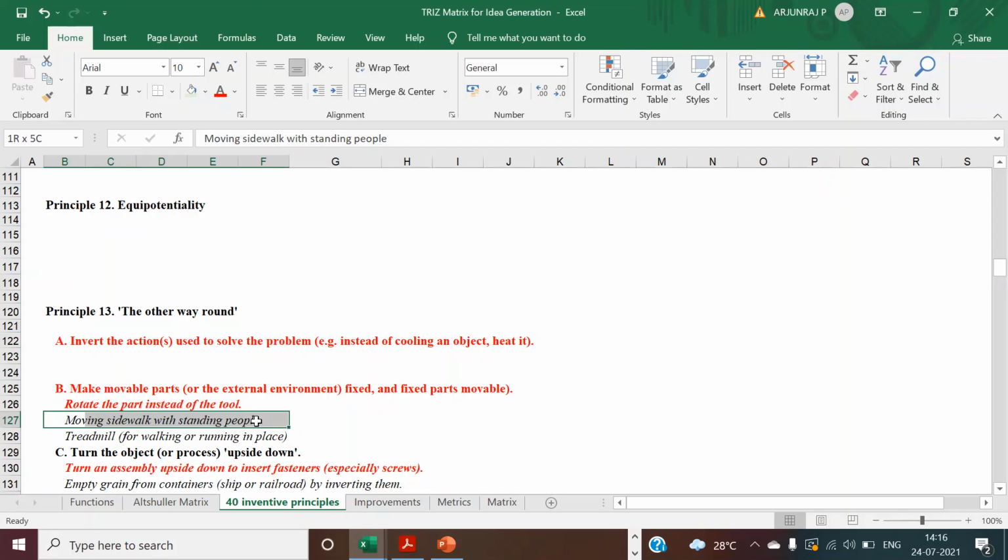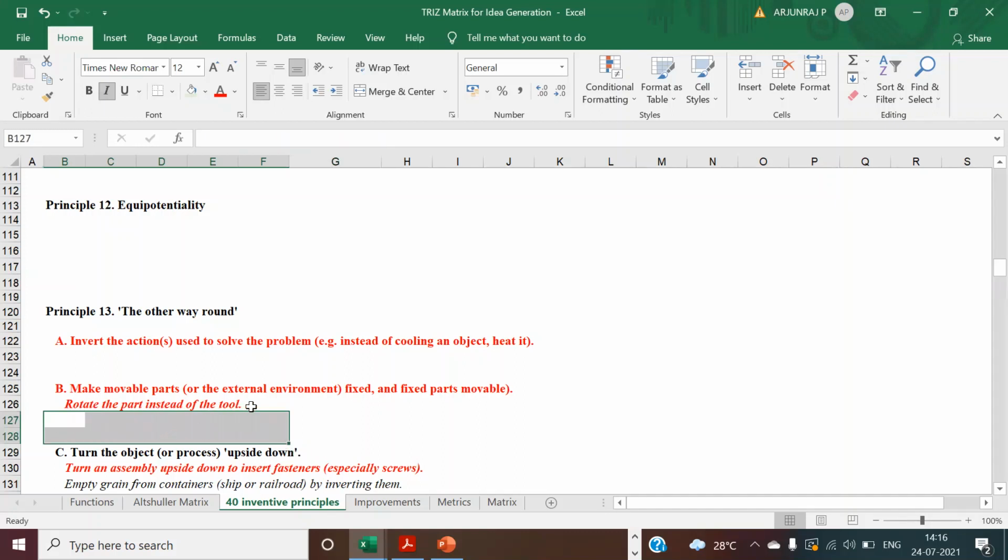But what is the function? I need to get something more from this kind of exercise, right? What is the function here to make it exercise more? I can do it either by going for a sidewalk with standing people, or I can use a treadmill for walking or running in place. So I have multiple ways to do the same function.